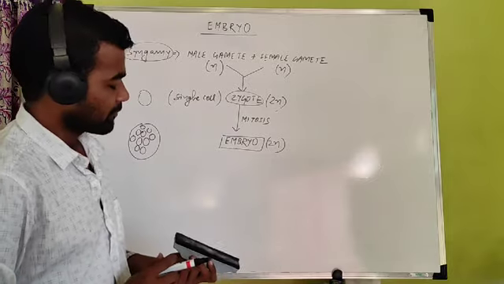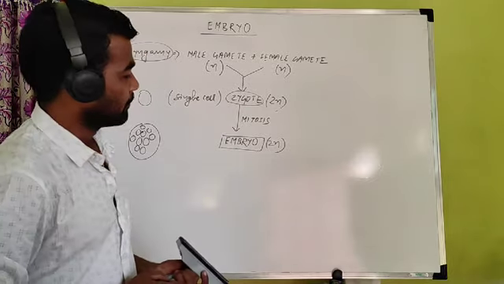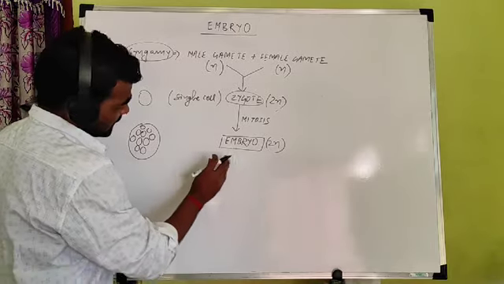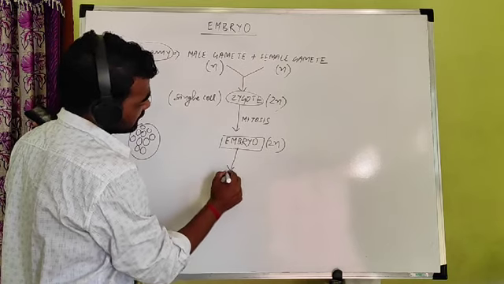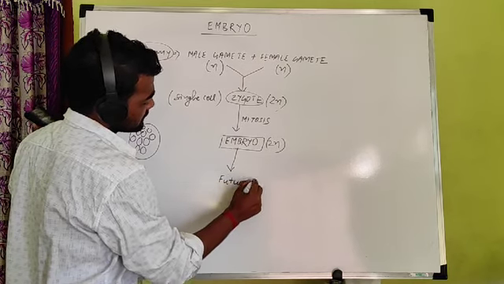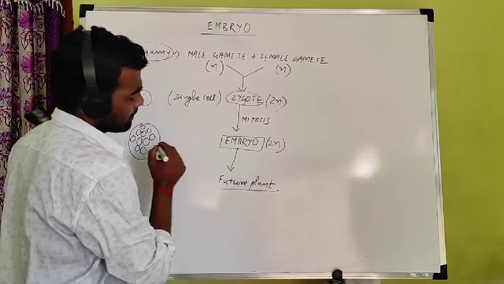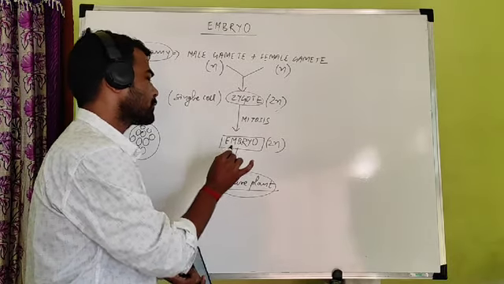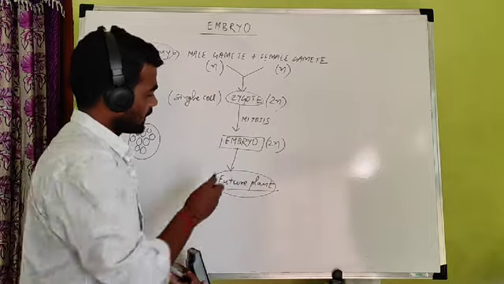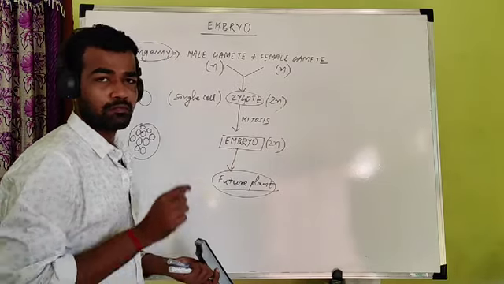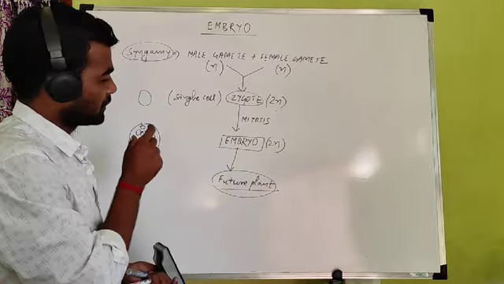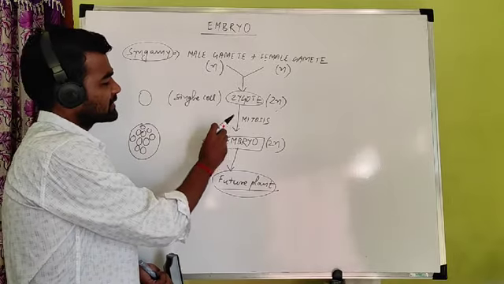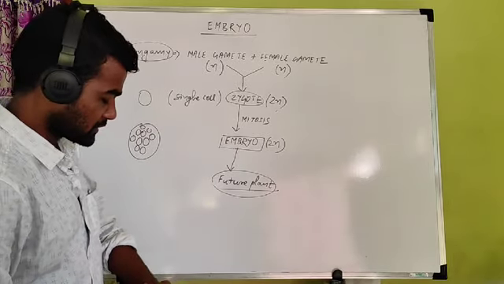But what is the importance of embryo? Just like last class I had told you the importance of the endosperm. Endosperm is a nutritive tissue which provides nutrition to the embryo. But this embryo gives rise to a future plant. In the plant, after reproduction, the offspring plant is produced from this embryo. So embryo is called a miniature plant, a small plant present inside the seed, which produces a future plant.